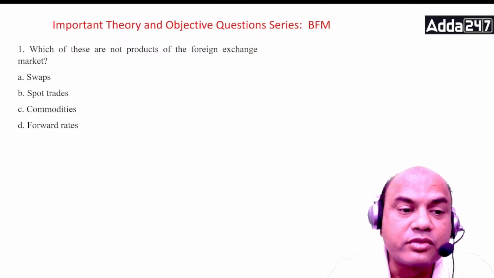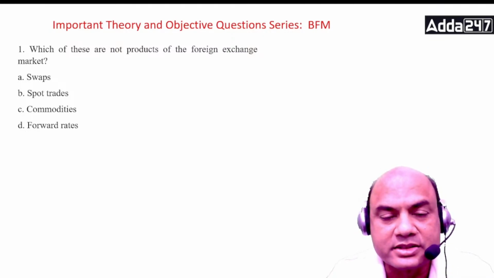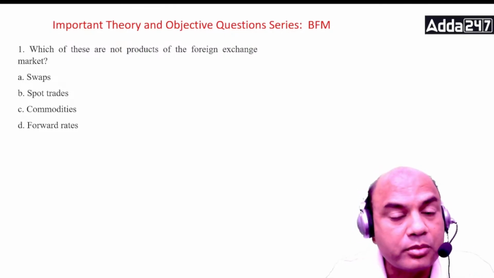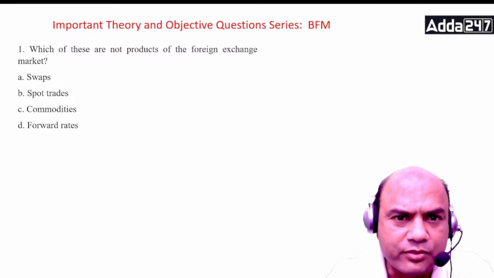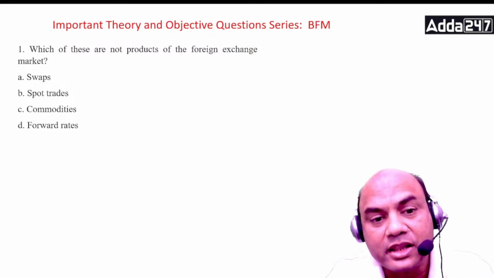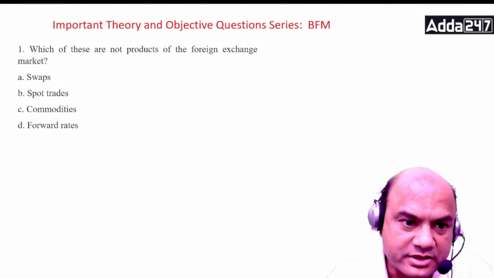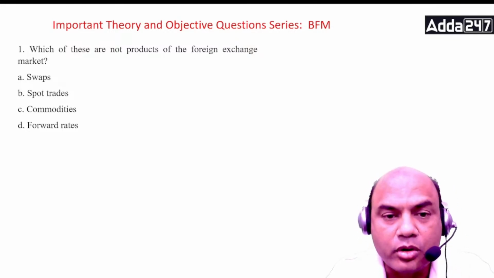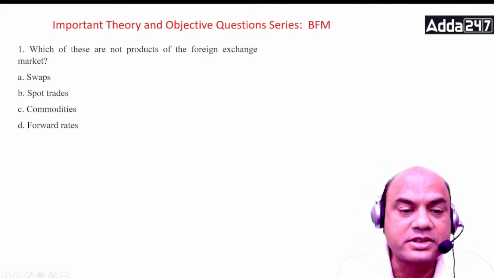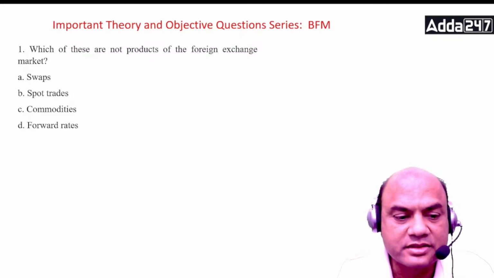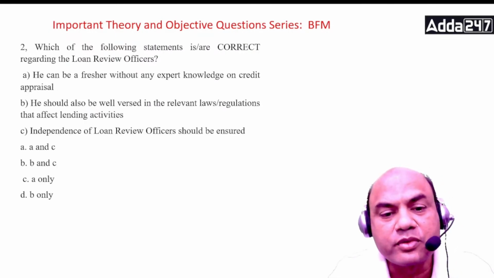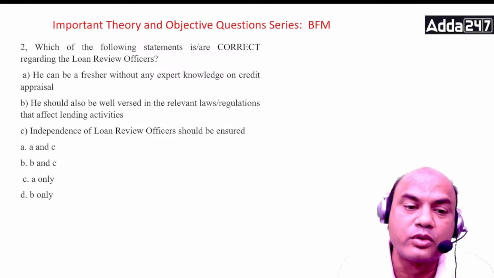For the foreign exchange market, at least we are talking of CAIIB. Somebody can argue that the dollar is also a commodity, so that argument can definitely go; in that way, anything is a commodity. But the point of concern here is related only to CAIIB for forex. So spot rates, you have this. Commodities are separate, and forward rates, we have forward rates for forex also. So the answer is commodities, C.